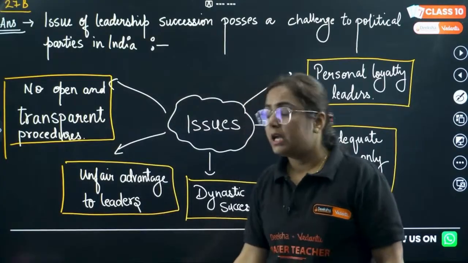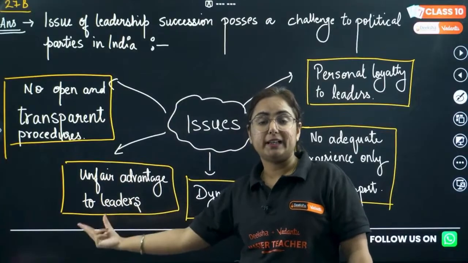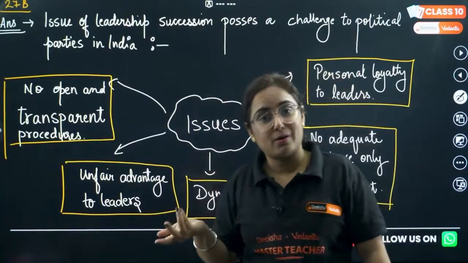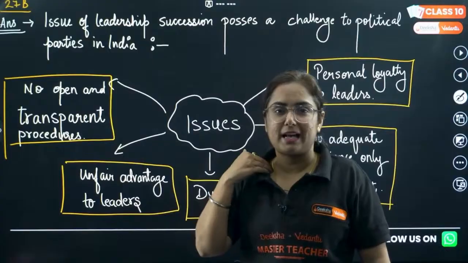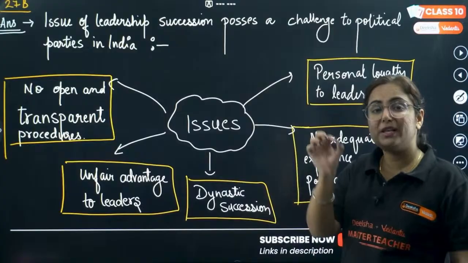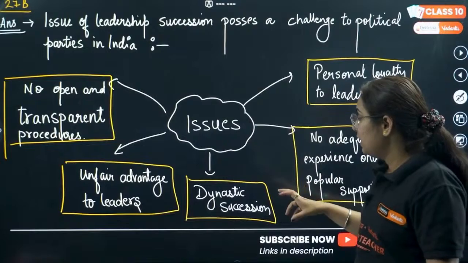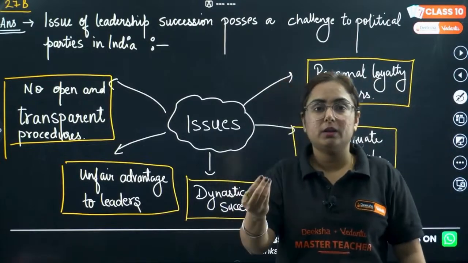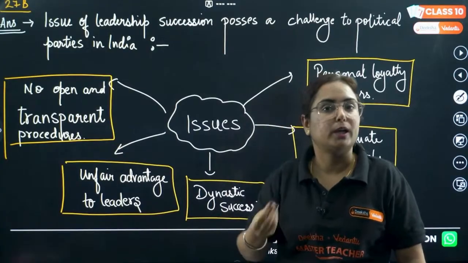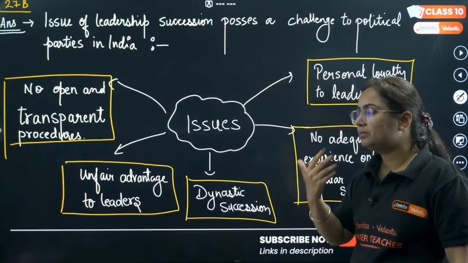Get it? We can also see that certain unfair advantages are provided to certain leaders. Maybe they have some money power or muscle power, right? If you have money, you can get everything done, so we know that. So dynastic succession is one major problem. I'll not say a problem, otherwise it will be a controversy. So one feature of one of our political parties in India is that dynastic succession is going on, right? They are not even, okay, leave it.